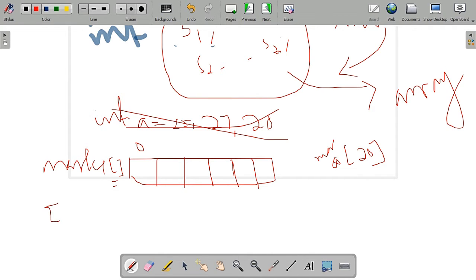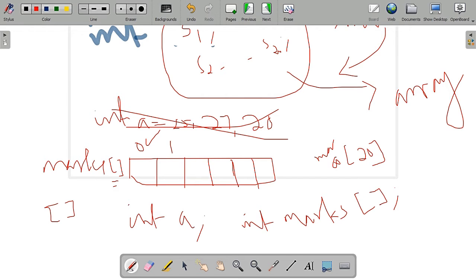And an array is indicated with square brackets. A single variable we declare with a semicolon, but in the case of an array we have to declare or specify it with square brackets, int marks. Always the array index, the position, starts from the 0th position. So the second one is 1, the third is 2, like this it will go. The index value of an array starts from the 0th position.